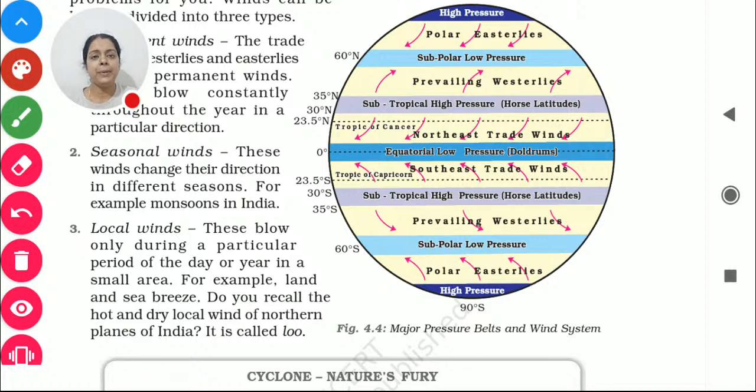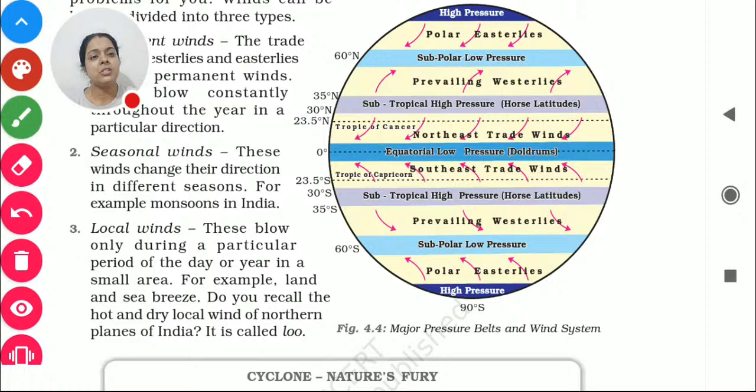Sea breeze doesn't blow in the northern part, because it's local. It is from the seaside, so it is limited to that particular area. And Lu is never there in the coastal area. So it is related to some particular areas. That's why it is known as local winds, right?